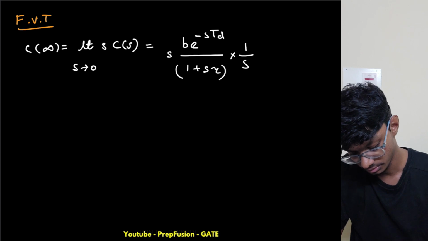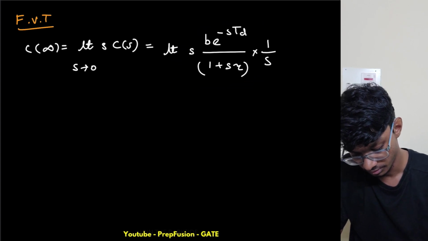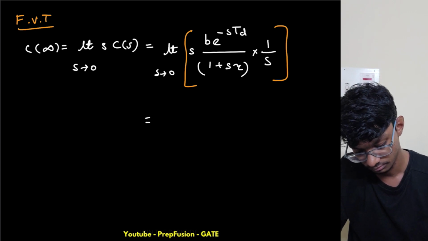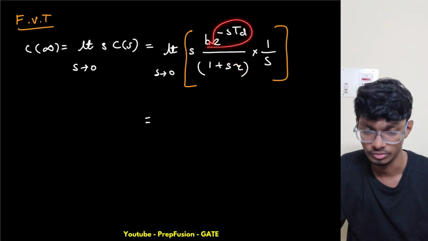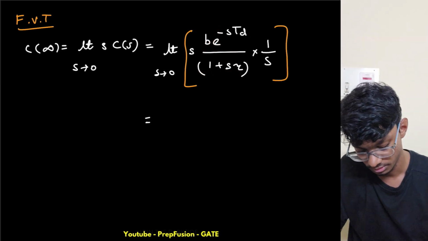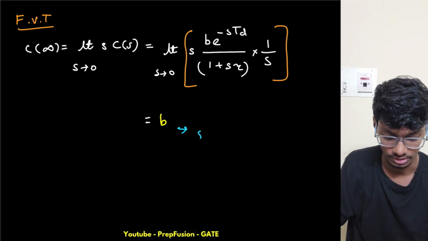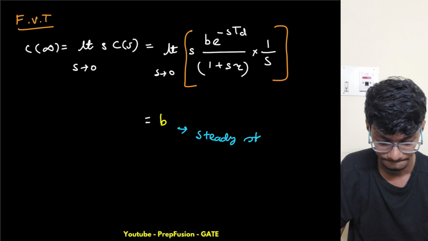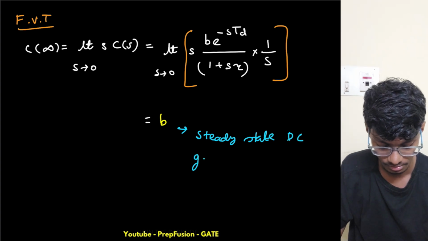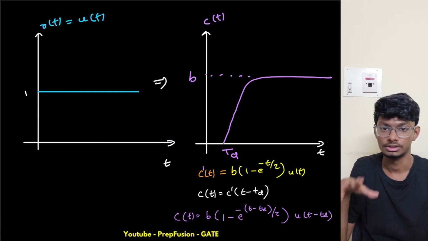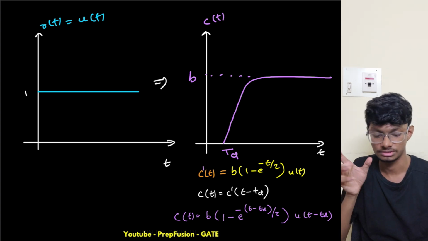And I multiply by s, and I have to put s equals 0. So this s gets cancelled, and then I can simply put s equals 0. This becomes 1, e raised to power minus 0 is 1, this also becomes 1. So I'll get again b. This is again the steady state DC gain. So the DC gain remains the same, the transient behavior also remains the same, it's just getting delayed.